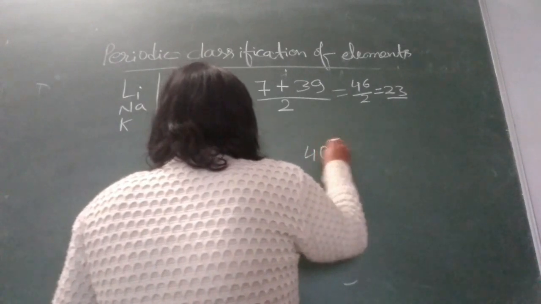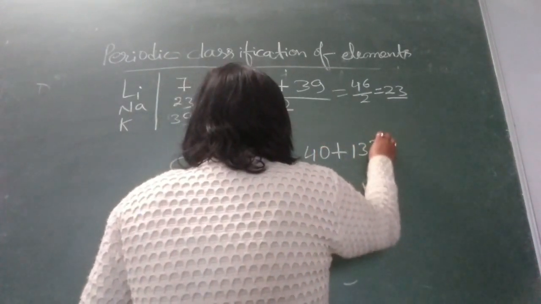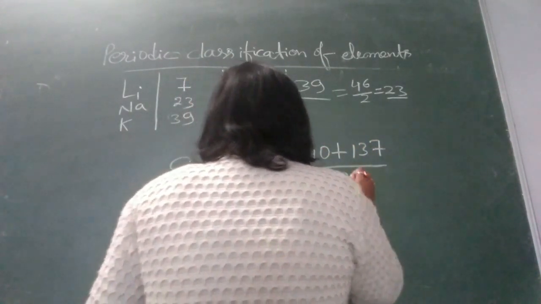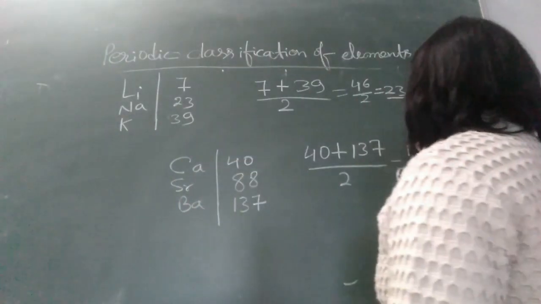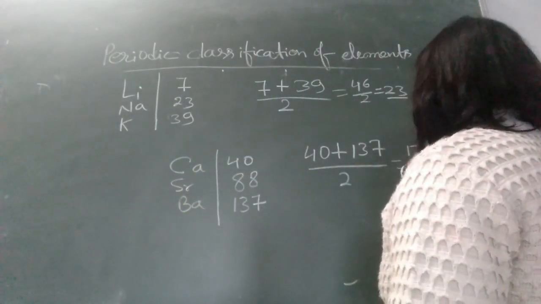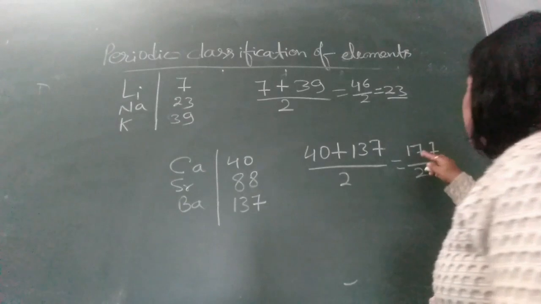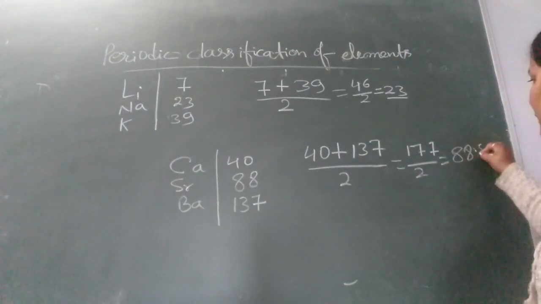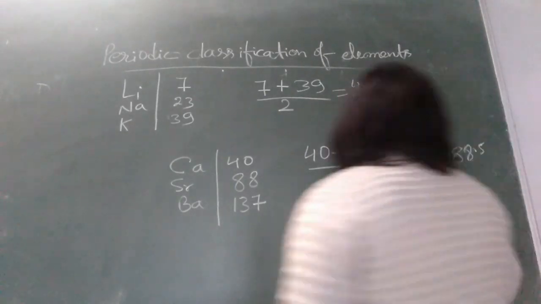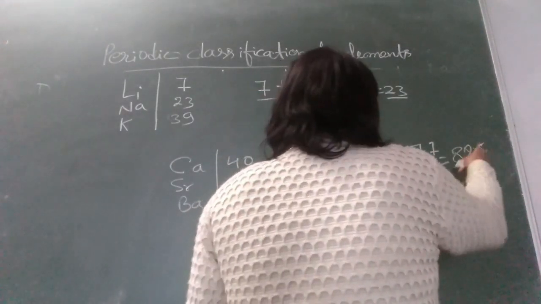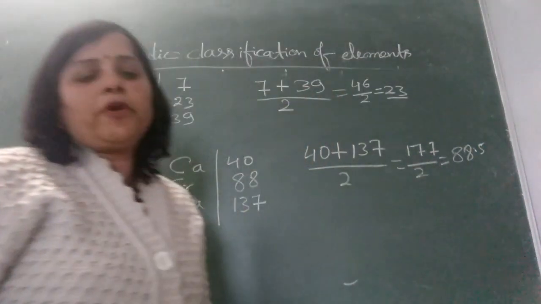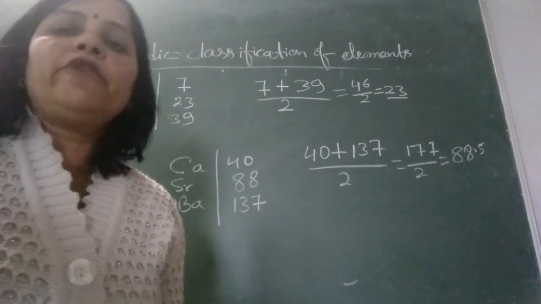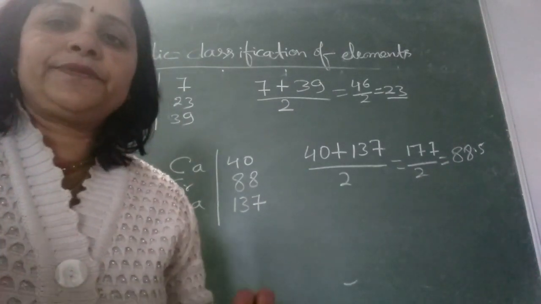For example, 40 plus 137 is 177, divided by 2, which is equal to 88.5, nearly equal to the mass of strontium.